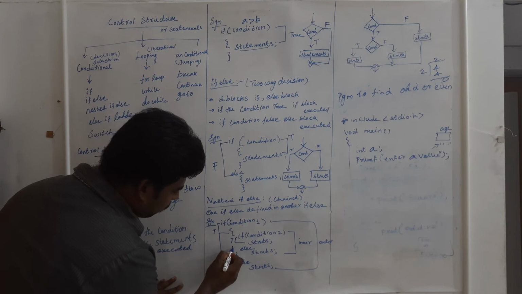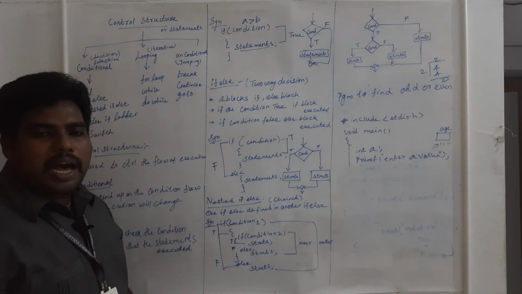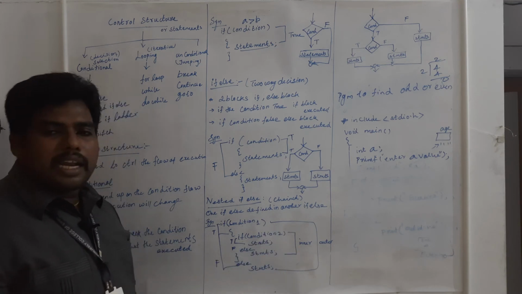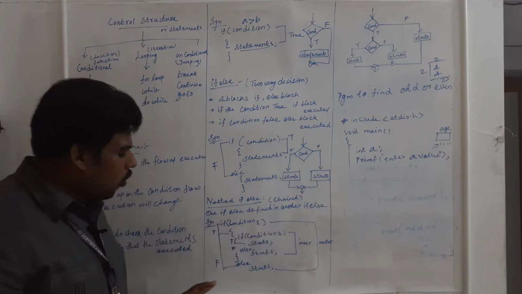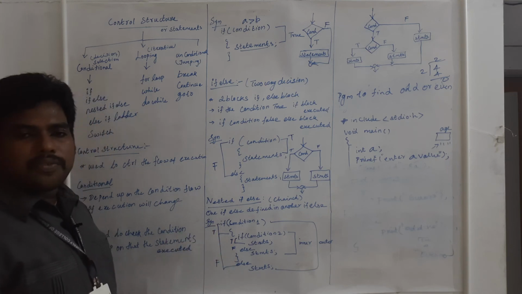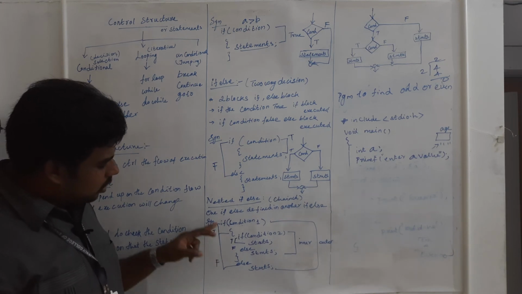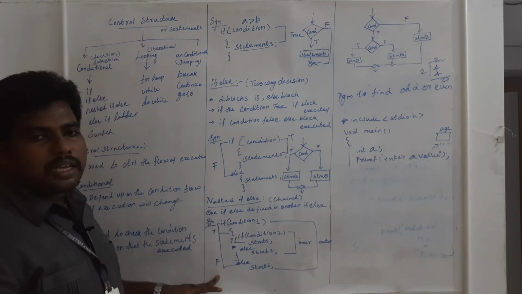All of you understood? One if else is present inside another if else. This is the inner if else and this is the outer if else. For this if, this is the else. For this if, this is the else statement.